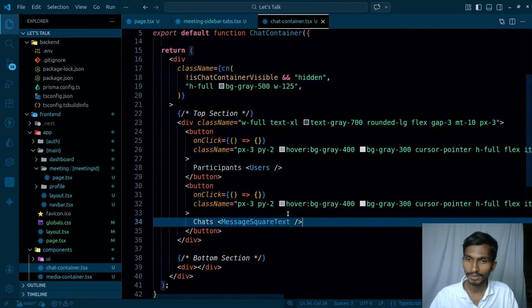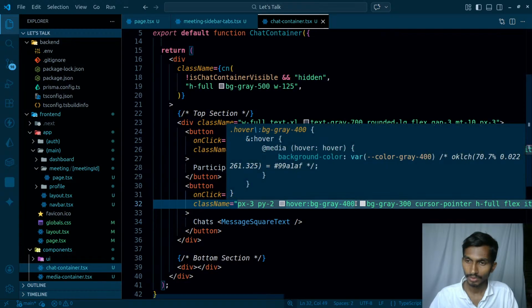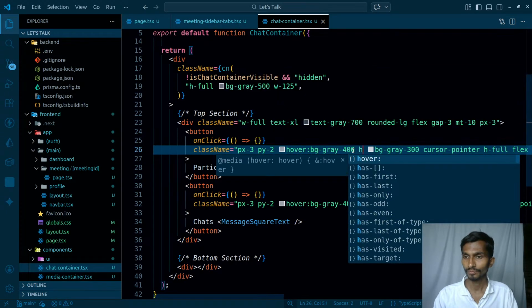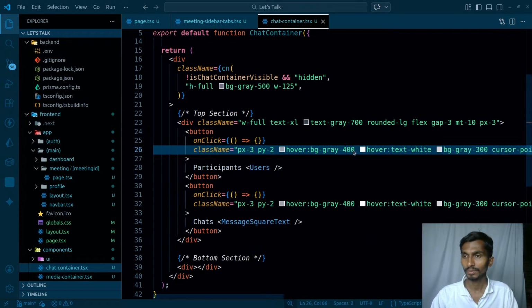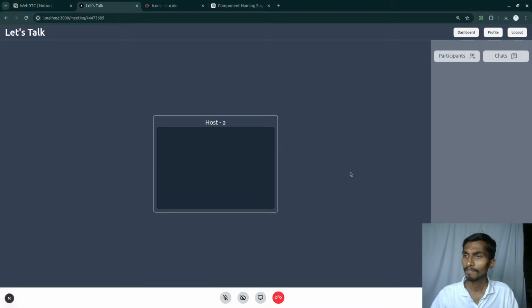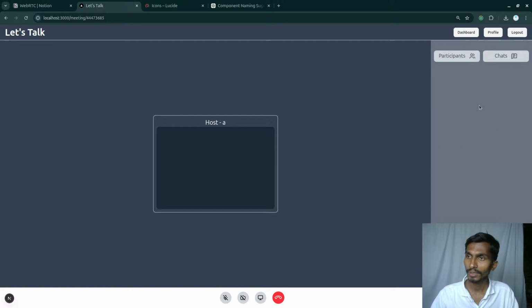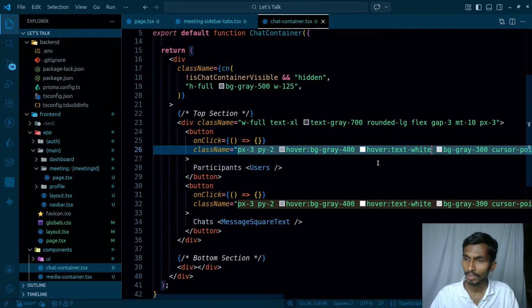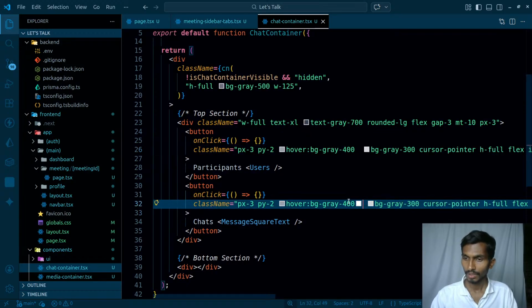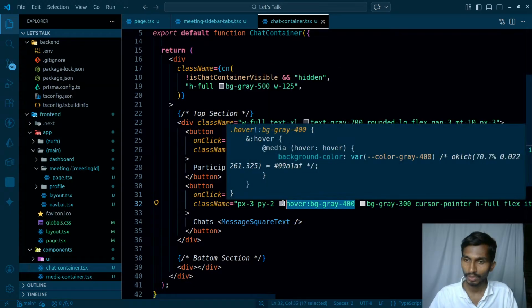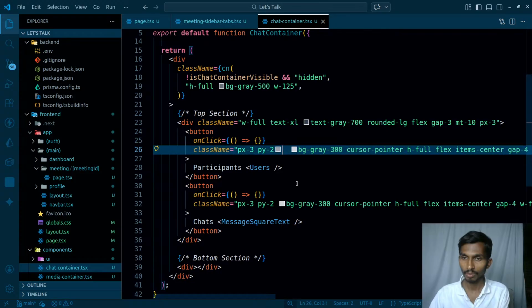And whenever that is selected, how will I know that is selected? Whenever I hover over them, text is gonna be white. Or let me make them like this, this is the option that I have. This whole is gonna be white, and then the text color will just suddenly change. That simply means by default I will have white and text is gonna be black. So let's get rid of this. BG gray, by default it will be white, so I don't even need to have this while hovering it. Same I'm gonna be doing over here.